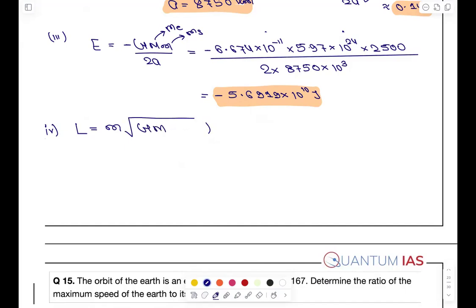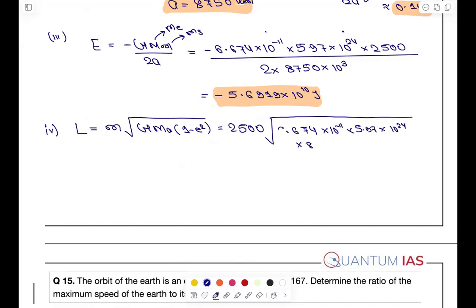1 minus E square. Now please have a habit of writing these numbers and then solving using the calculator. So 6.674 into 10 to the power minus 11 into 5.97 into 10 to the power 24 into 8750.